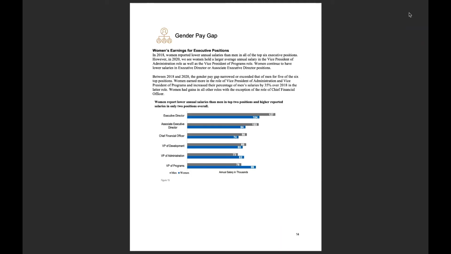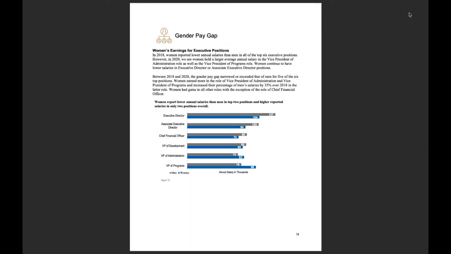When we look at the gender pay gap and we're looking at women versus men's salaries in the executive level positions, we see in the 2020 report that there are two positions, the VP of Administration and the VP of Programs, that report a higher average annual salary for women. When we look at the 2018 report versus the 2020 report, we also see that the gender pay gap narrowed or exceeded that of men for women in 5 of the 6 top positions.